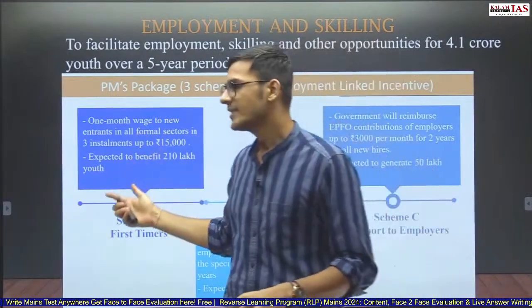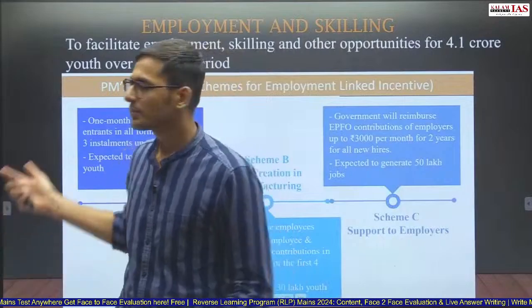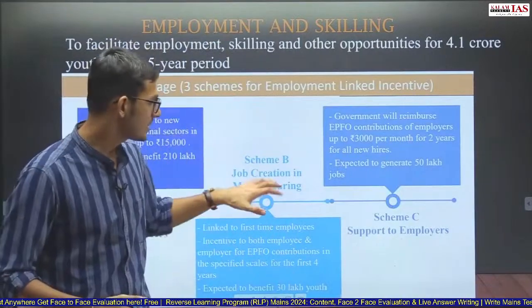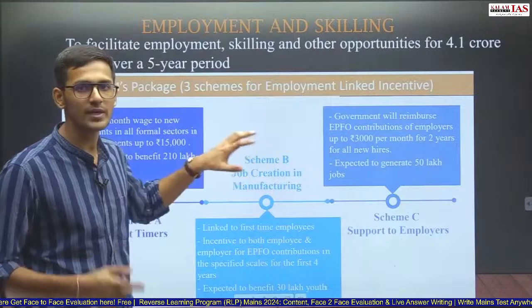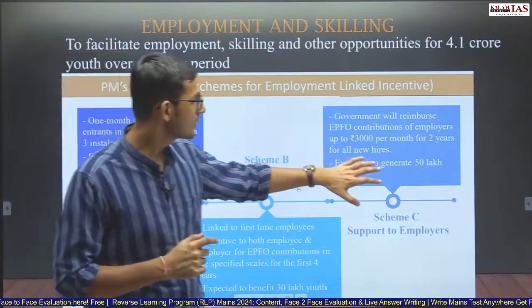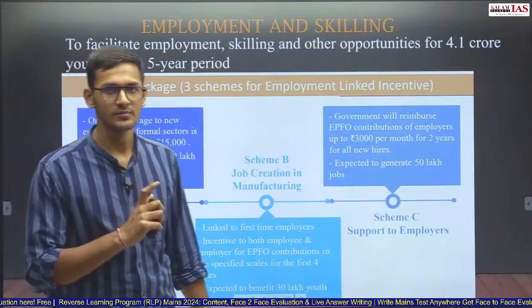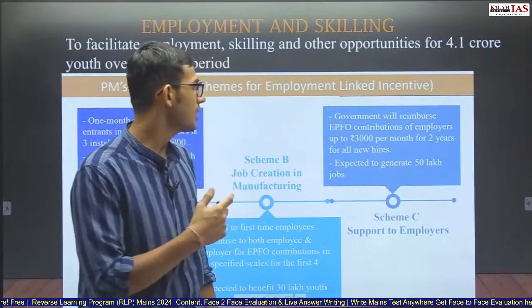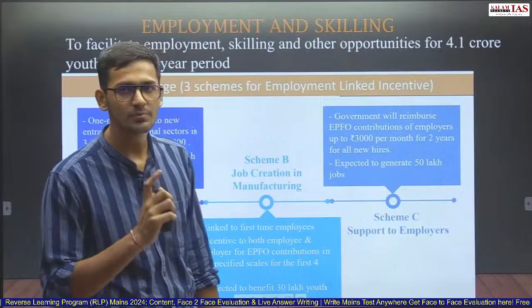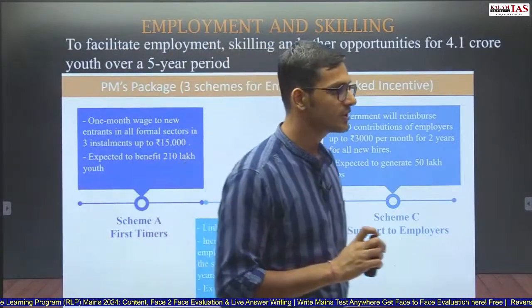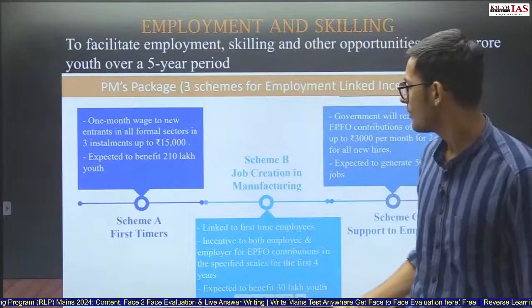The first one is in any sector and will be provided to the employee. The second one is in the manufacturing sector and will be provided to both employer and employee. The third one is again in any sector, but it will be provided to the employer. Here the employer's contribution of 3,000 per month up to 2 years will be reimbursed by the Government of India.